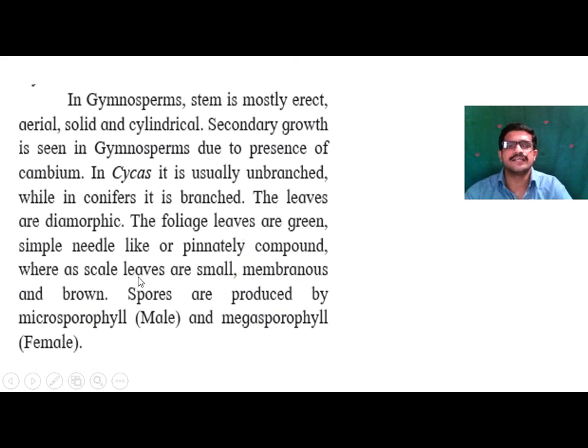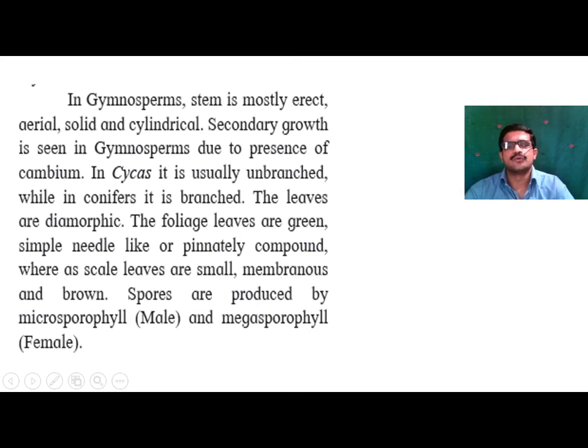These two different types of leaves are produced in gymnosperms. That's why they are called dimorphic in nature.